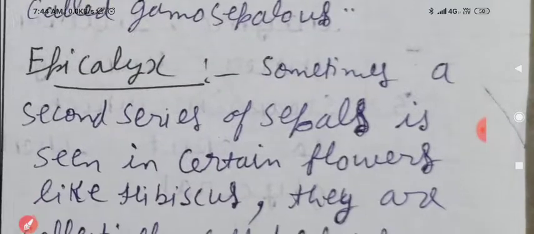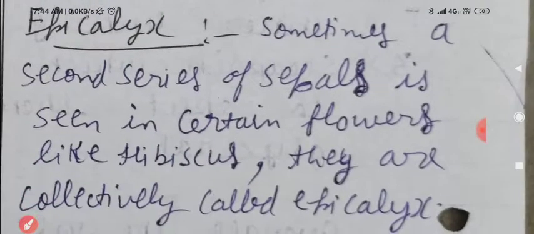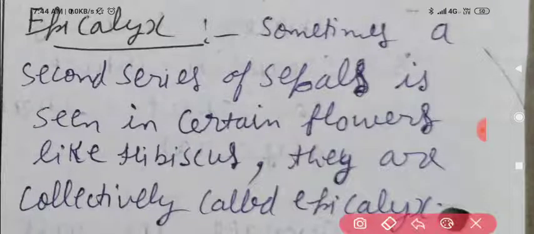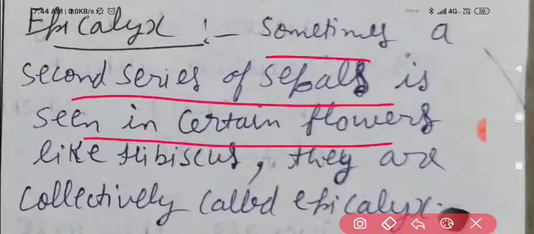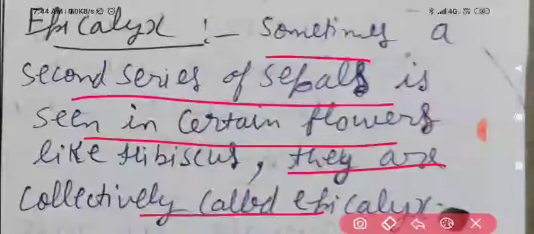Next we have apicalyx. Sometimes a second series of sepals is seen in certain flowers like hibiscus. They are collectively called apicalyx. It means just near to the sepals, one more second series is seen. Clear? That second series is collectively known as apicalyx.